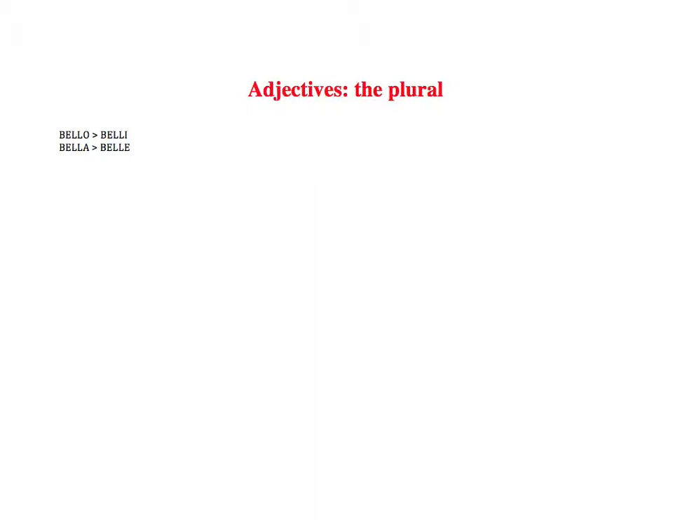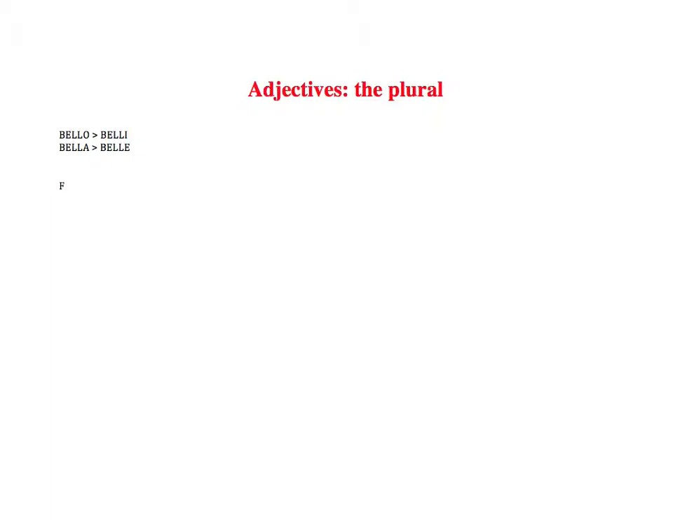So an adjective ending in O, like bello, makes its plural in E. Italian E, English I: belli. An adjective ending in A, feminine and singular, makes its plural in E, Italian E, English E. So bella, belle. Now, as you know, there are also adjectives ending in "e", and both of them work for the masculine and for the feminine.